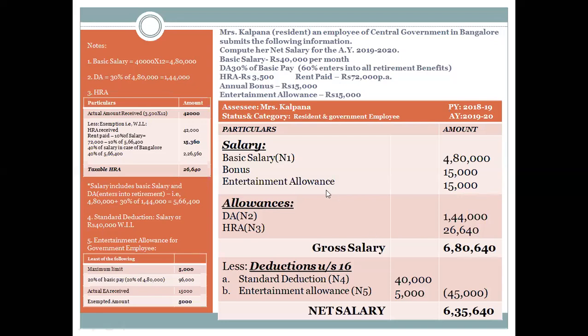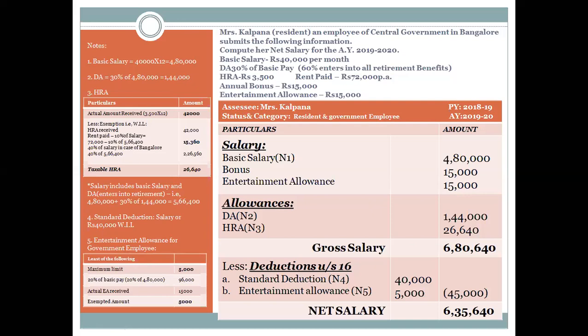Next, entertainment allowance. There are some deductions to be provided at the end. Here, the point to be considered is, assessee Mrs. Kalpana is a government employee. For now, just remember, if it is a government employee, I'm going to add entertainment allowance as part of the salary, then show deductions in a later part.